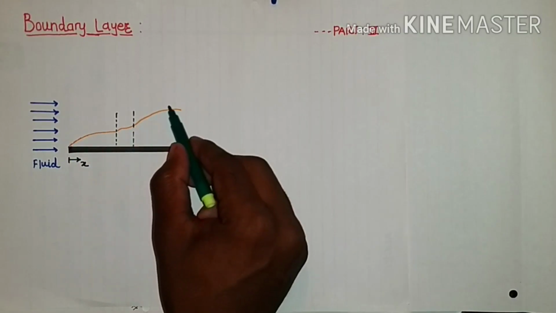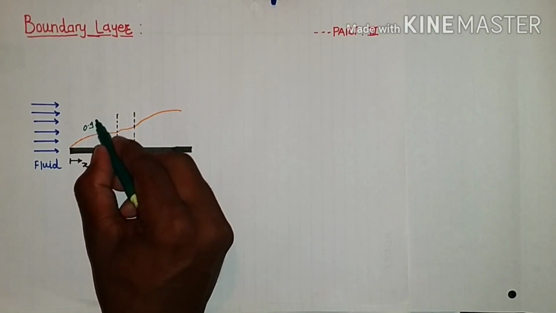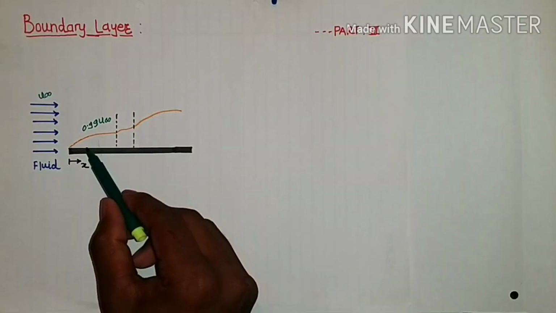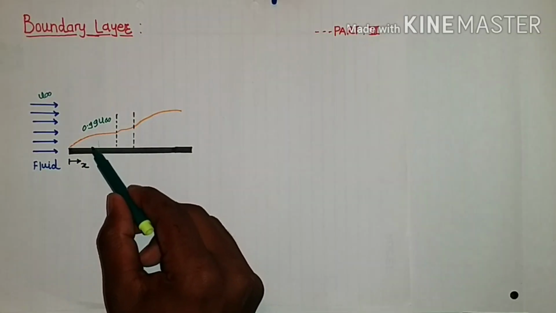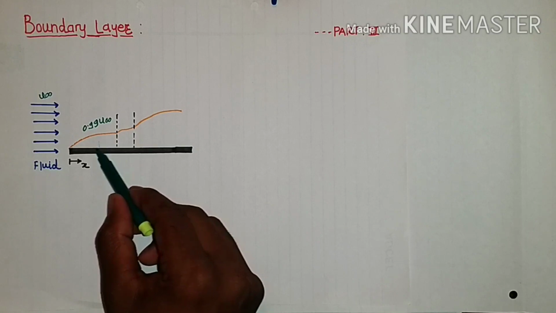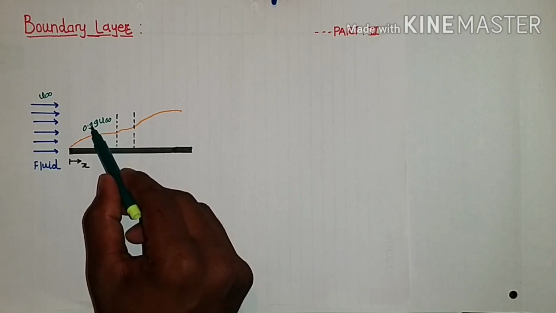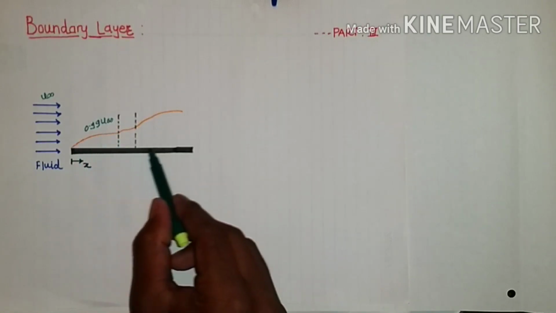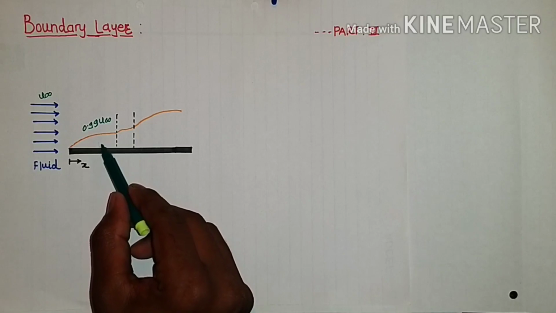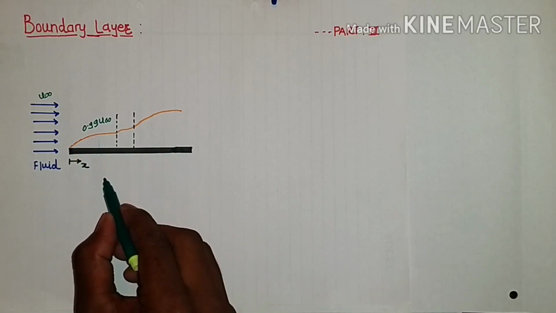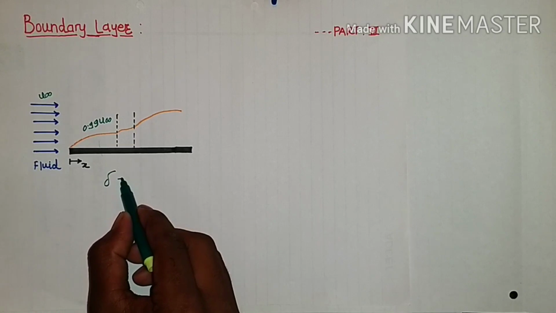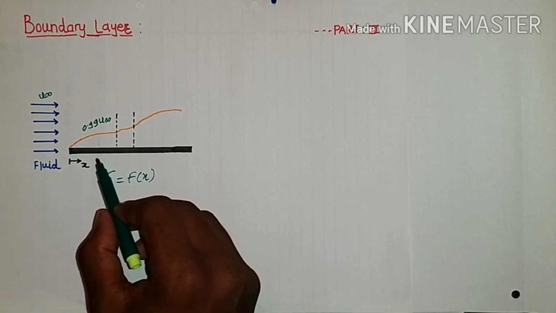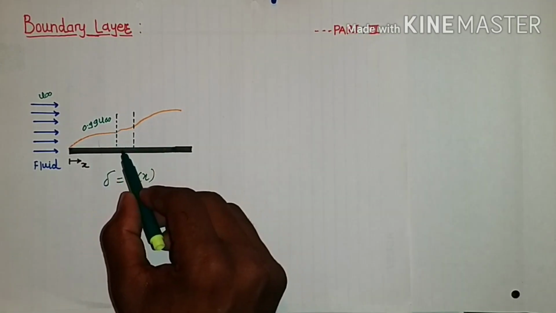On this curve, the velocity is 0.99 of u infinity, if this is u infinity. Boundary layer thickness is the distance measured from a solid body to the point where the velocity is 0.99 of u infinity. As you can see, the boundary layer thickness changes along x. So boundary layer thickness delta is a function of x. As x changes, the boundary layer thickness also changes.